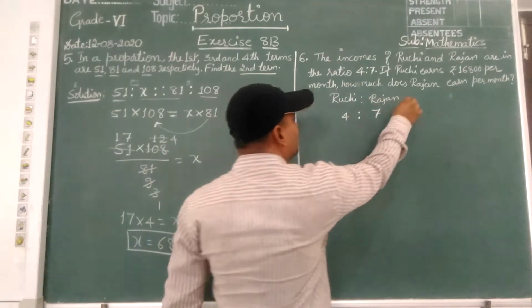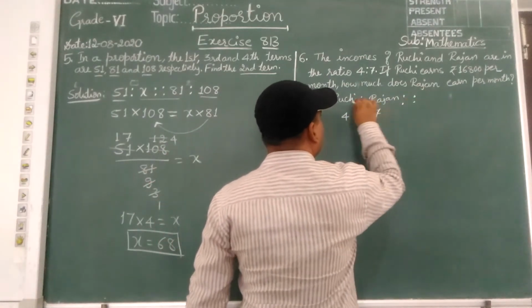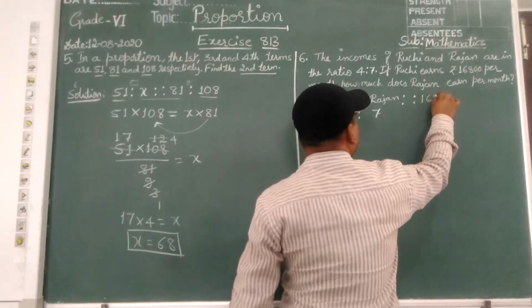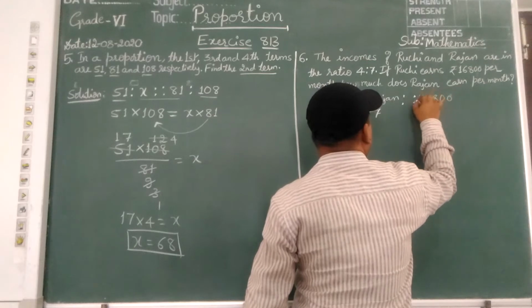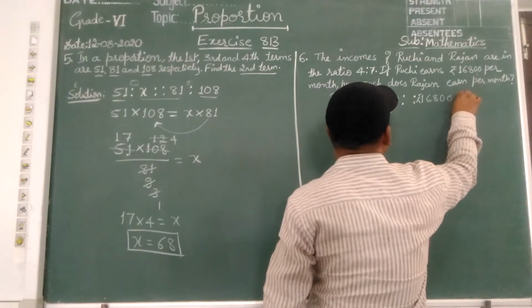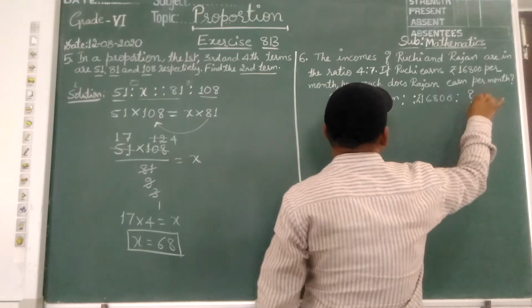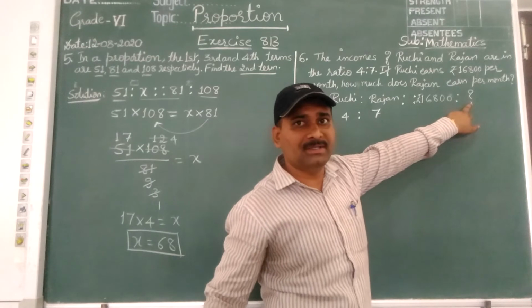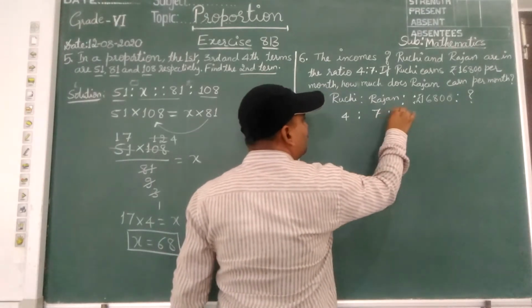If Ruchi earns, Ruchi's place comes here. If Ruchi earns 16,800 per month, what is Rajan's earning per month?